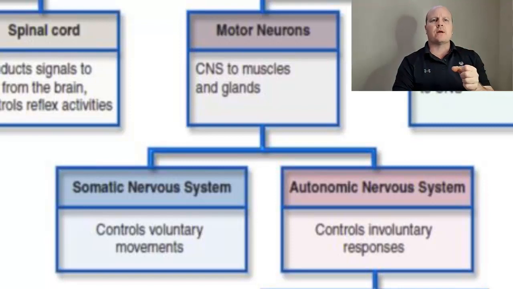The smooth muscles around our organs contract and dilate without us thinking about it. Our glands will secrete hormones without us thinking about it. The other thing the autonomic nervous system controls is skeletal muscle too though, because if you're cold, you shiver. So that's not a conscious response, it's also involuntary. So our autonomic nervous system controls skeletal muscle too.